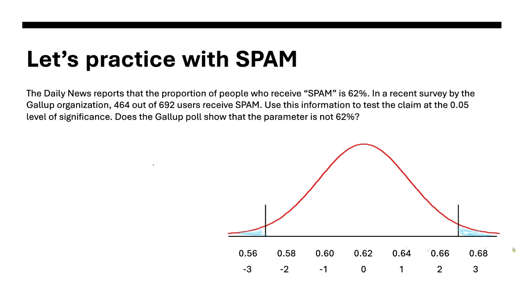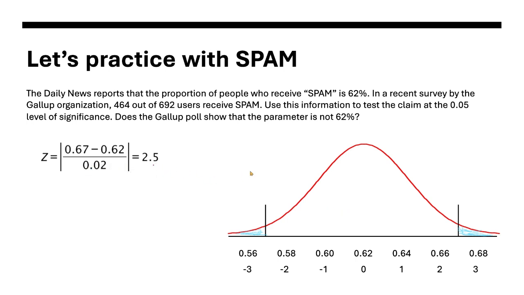Here is our double-sided, two-tailed test. For our z-score, we use the absolute value because we're looking at both sides, so we just consider the positive one. 0.67 is our observation, 0.62 is our mean, and 0.02 was our standard deviation.